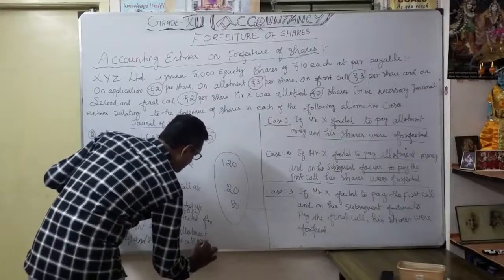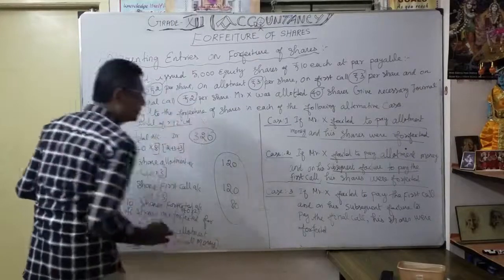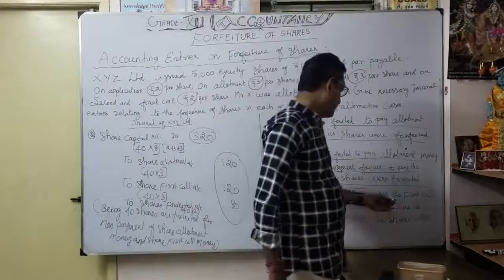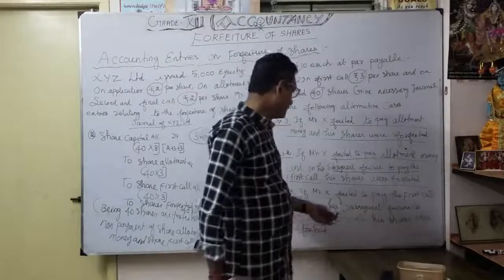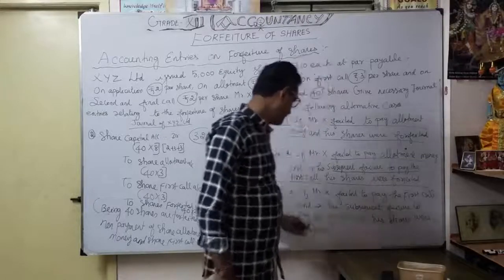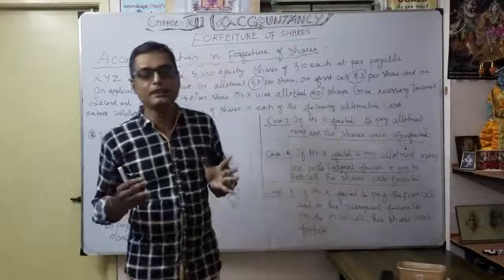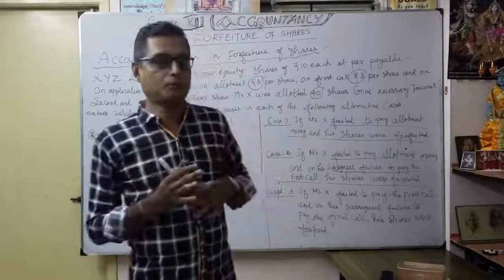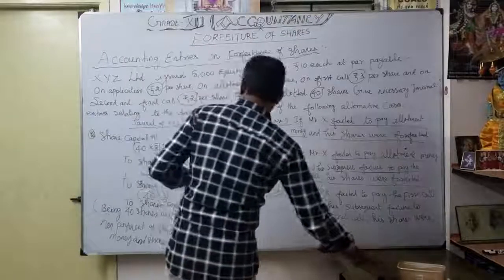Now understood. Case number 2. Now, case number 3. If Mr. X failed to pay the first call and on his subsequent failure to pay the final call, his shares were forfeited. So here in case number 3, at the time of the final call, the company is going to forfeit. Okay, now let's see how the journal entry will be.